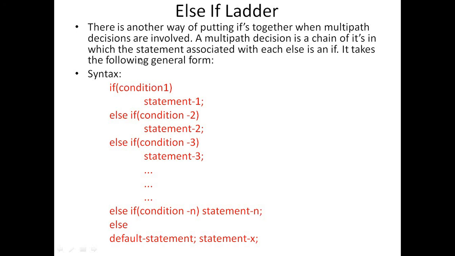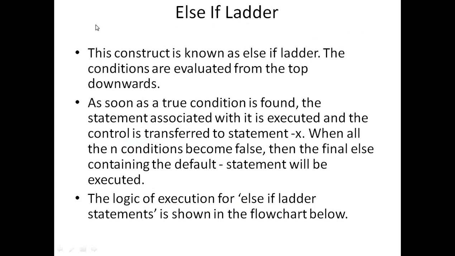The syntax for else if ladder is: if condition 1, then statement 1, else if condition 2, then statement 2, else if condition 3, statement 3, up to else if condition n. You can place n number of conditions in an else if ladder. If no condition matches, you can directly write the default statement in the else part. So this construct is known as else if ladder. The conditions are evaluated from top to downwards, right? When we want to take multi-part decisions, at that time we can use the else if ladder.